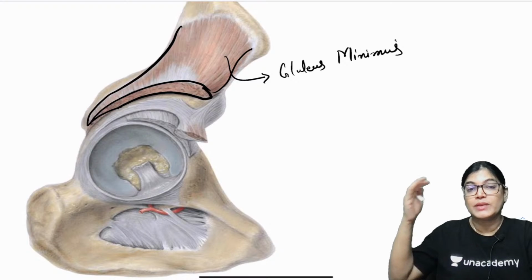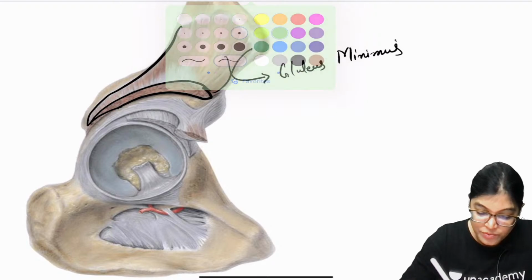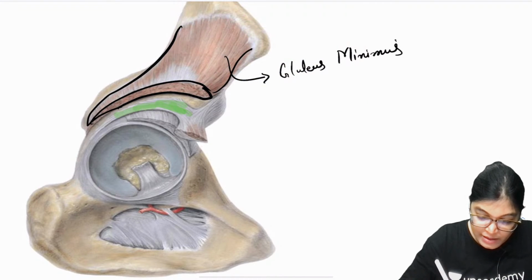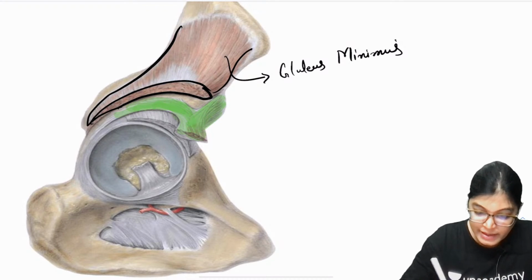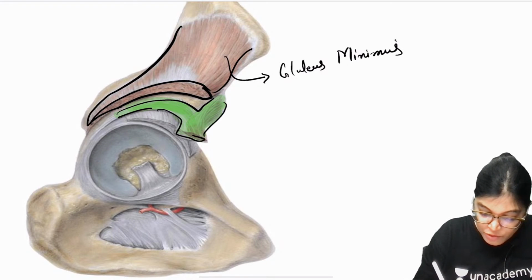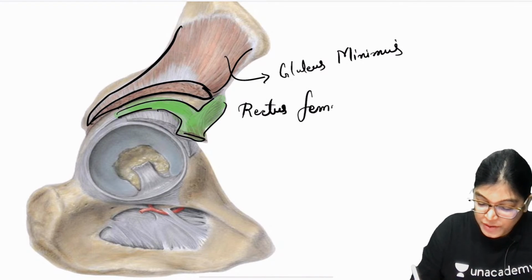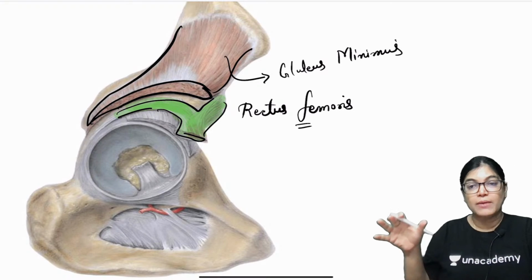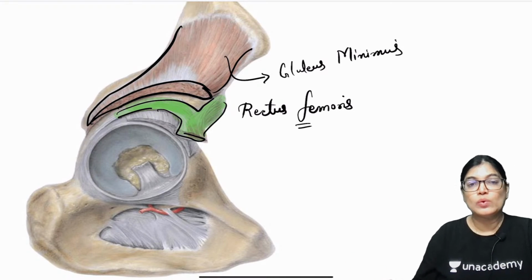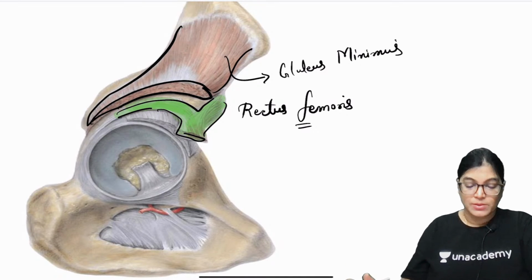Just above the acetabular cavity we can get two muscle heads. Let me highlight it. Here I am using green color, and you can see the two heads of the muscle joining to form the rectus femoris muscle. This is the rectus femoris muscle, which arises from the anterior inferior iliac spine, the straight head, and from the area above the acetabular cavity, the reflected head.